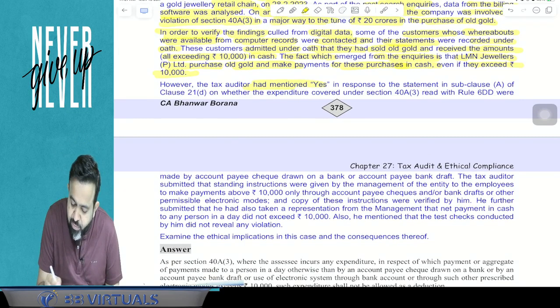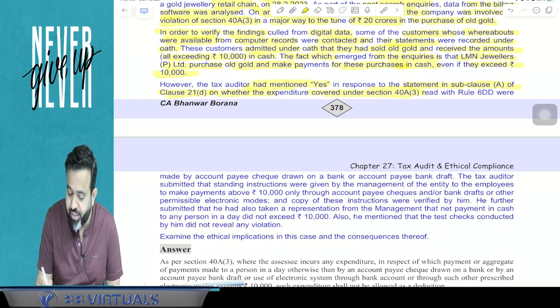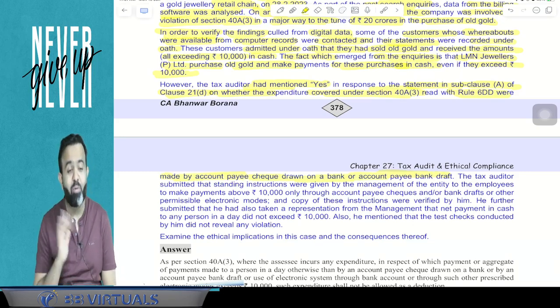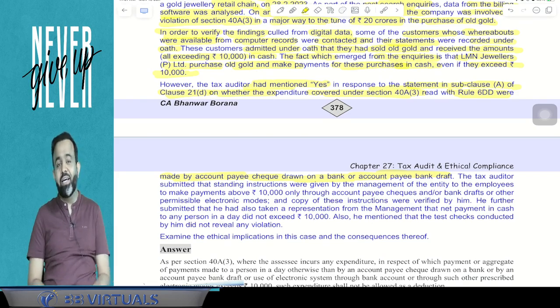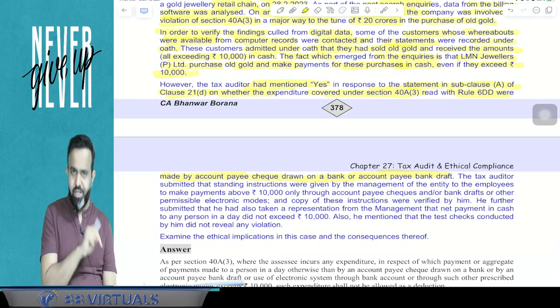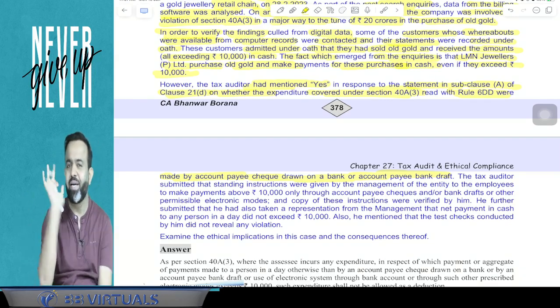The tax auditor has mentioned yes in response to the statement in sub-clause A of clause 21D, as to whether the expenditure covered under section 40A(3) read with rule 6DD was made by account payee cheque drawn on a bank or account payee bank draft. Now what happened guys, in the tax audit report there is clause number 21D, payments in a day of more than 10,000. Here the chartered accountant mentioned that every payment is made by account payee cheque, account payee demand draft and any mode of electronic clearing system. It means the chartered accountant did not do the audit properly, he has not inquired. He just mentioned yes, all payments are made by account payee cheque.